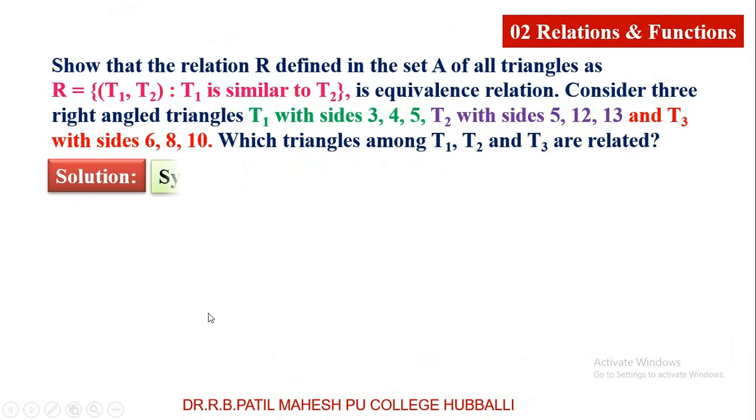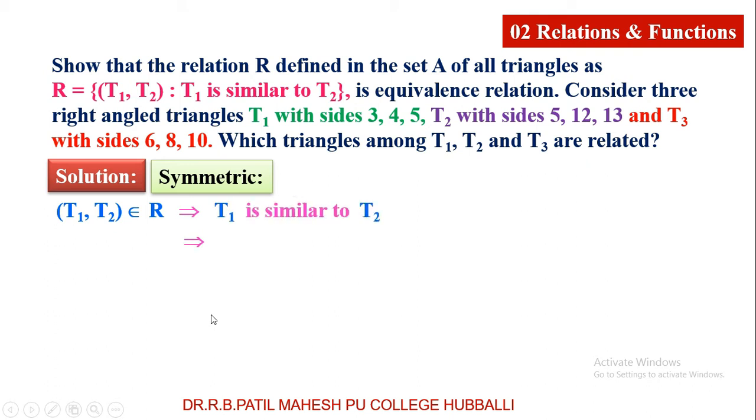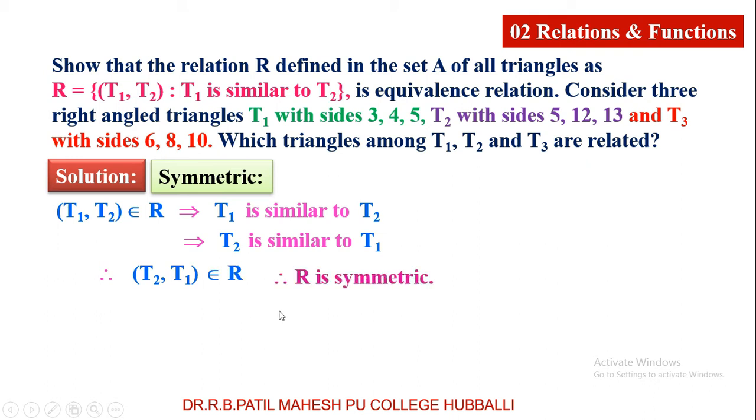Next, for symmetric. (T1, T2) belongs to R. Meaning of this is T1 is similar to T2, which implies T2 is also similar to T1. There is no doubt. When T1 is similar to T2, even T2 is also similar to T1. Therefore, (T2, T1) belongs to R satisfies the definition of symmetric, and this relation is symmetric relation.